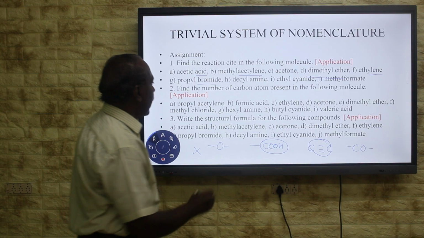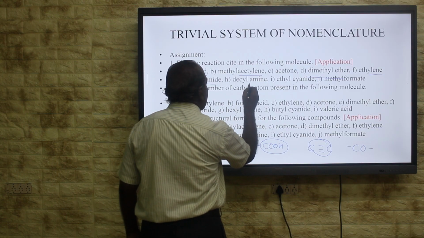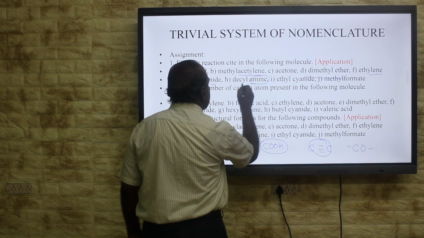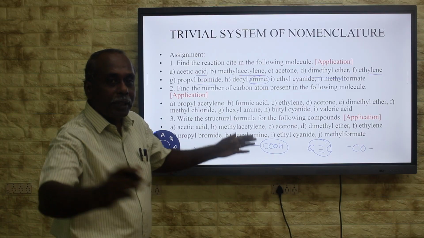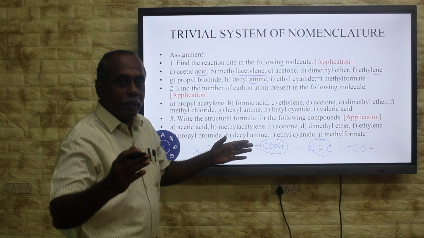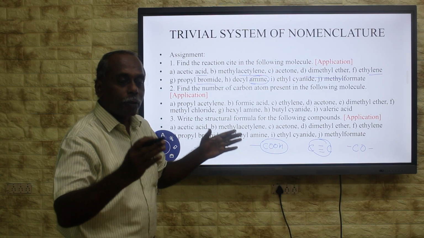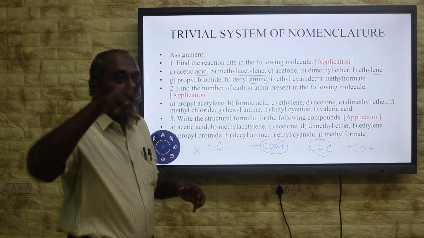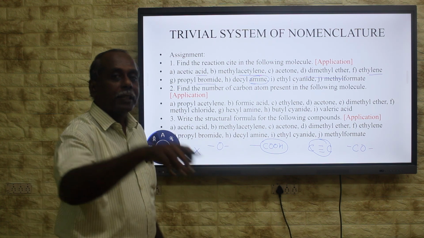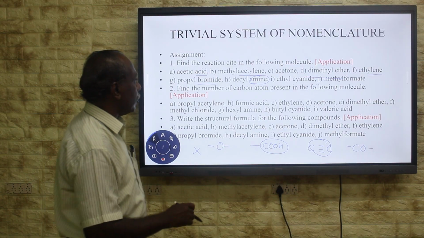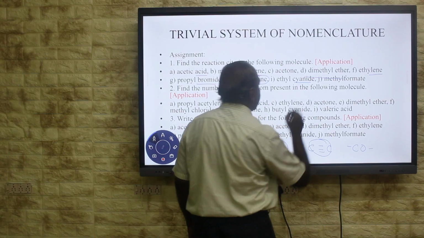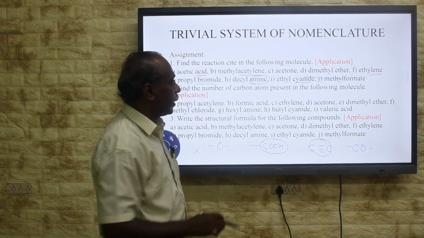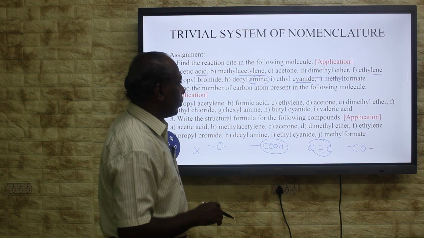Decylamine, it is an alkyl part. Here amine is a reaction site. This alkyl part is unaffected during the reaction. Decyl, there will be 10 carbons in the chain. That 10 carbon is unaffected during the course of reaction. This amine alone is involved in the reaction. This amine gives characteristics to the compound. Then ethyl cyanide. This cyanide is the reaction site. Ethyl group is unaffected.